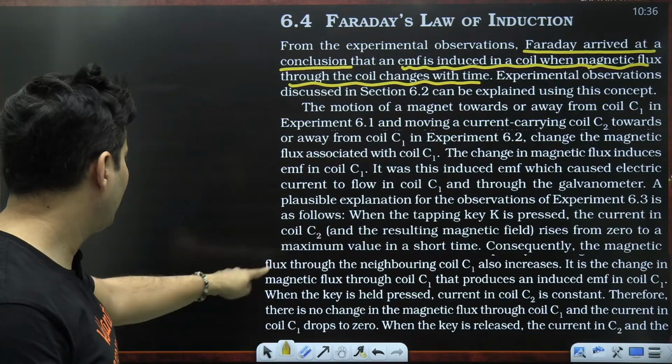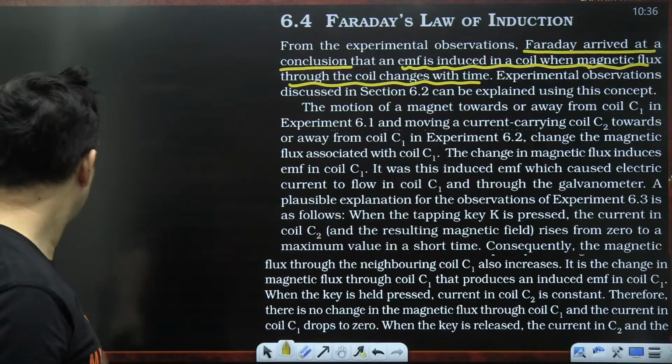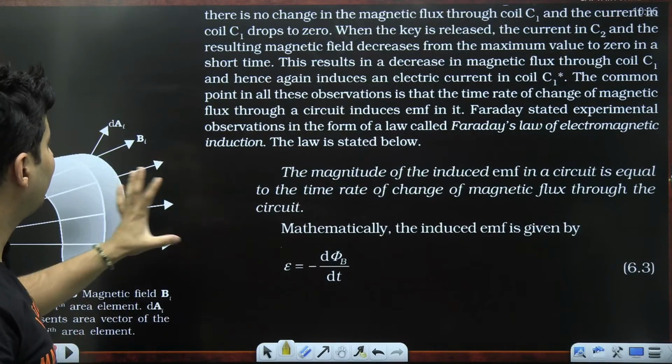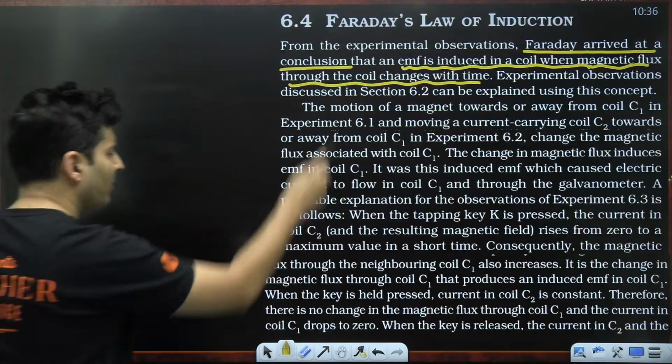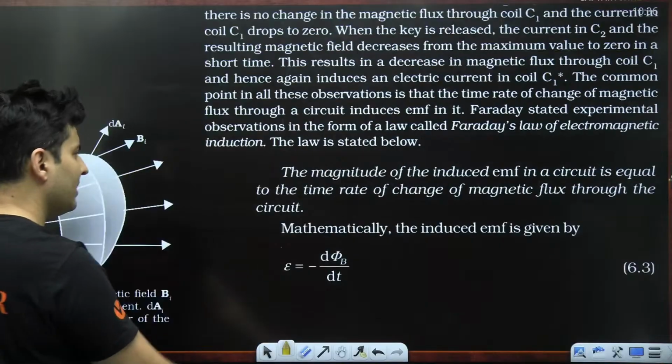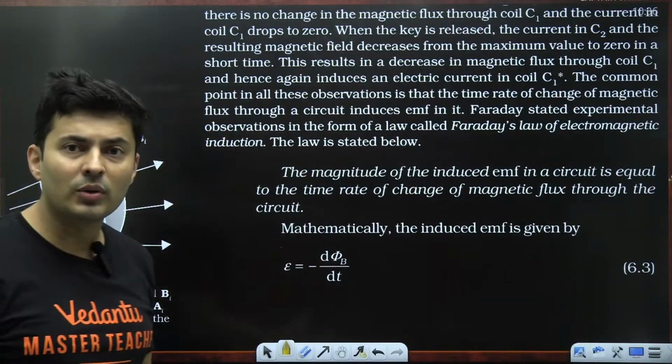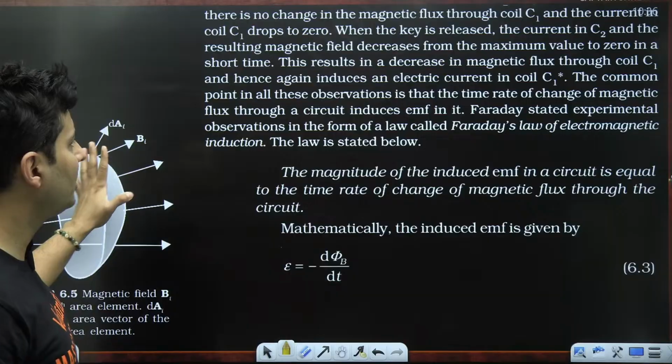And from that, he creates a final formula. All the experimental results are mentioned in this particular paragraph. No need to memorize this. There is nothing important there. Whatever I showed you, the same things are mentioned over here.